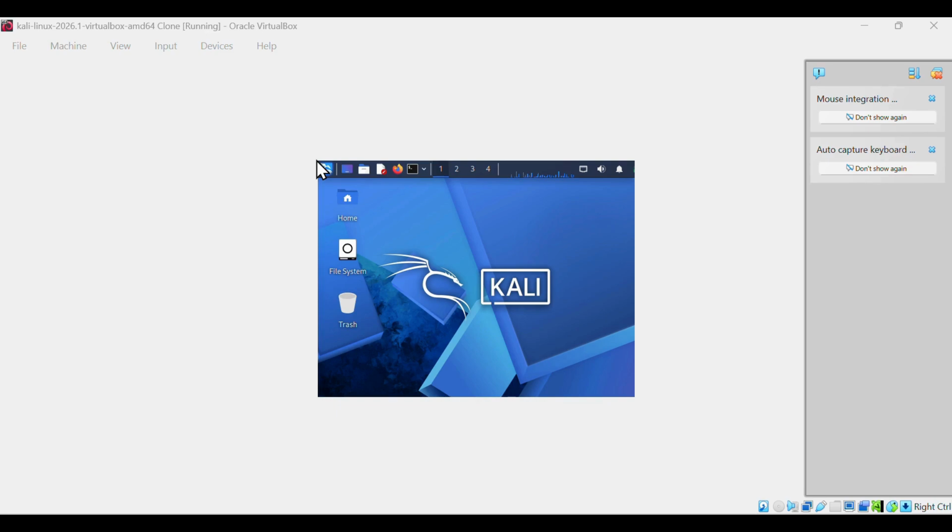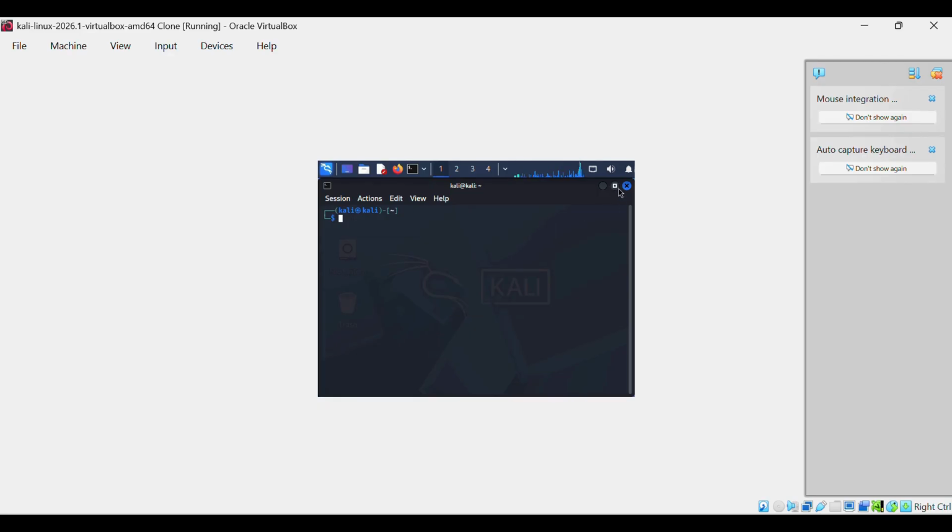So let's open the terminal and practice some commands. You can press Ctrl plus Alt plus T and open it directly from here.